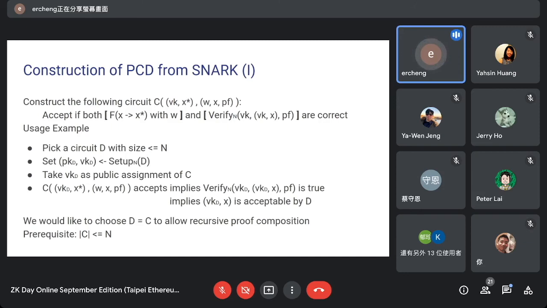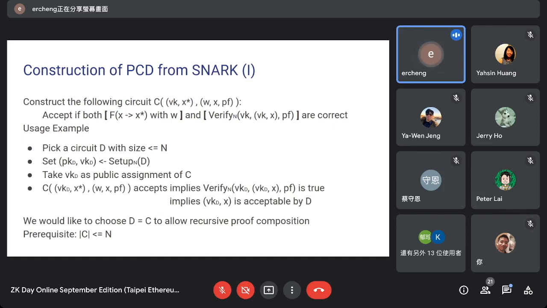VKD X star accepts implies that VKD together with the previous state is acceptable, and implies VKD with the previous previous state is acceptable, and so on. So if we can choose D equals C, then we can have this recursive proof composition. But we know that we can only choose D with size within n.